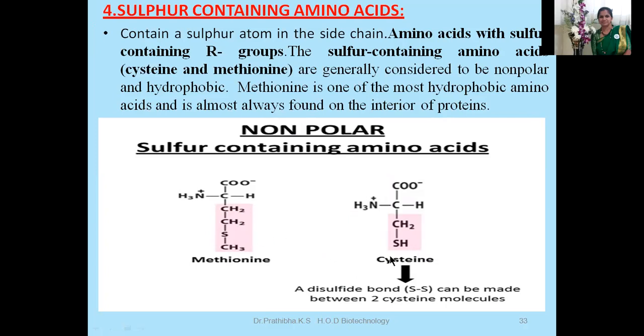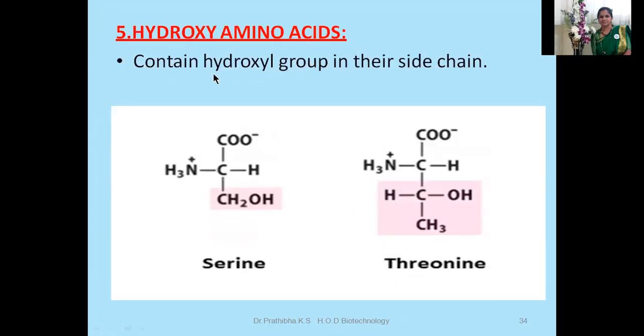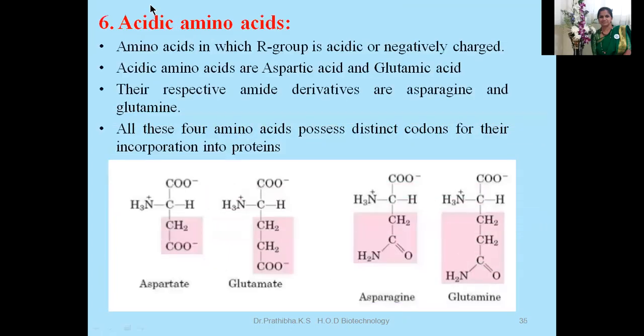Here the cysteine has an SH, or thiol, or sulfhydryl group, which is responsible for the formation of a disulfide bond between two cysteine molecules. You can see the formation of the disulfide bond. I think you have seen this disulfide bond in the insulin structure, right? Next, hydroxy amino acids. These amino acids, which contain a hydroxyl group in their side chain, are known as hydroxy amino acids. For example, serine and threonine.